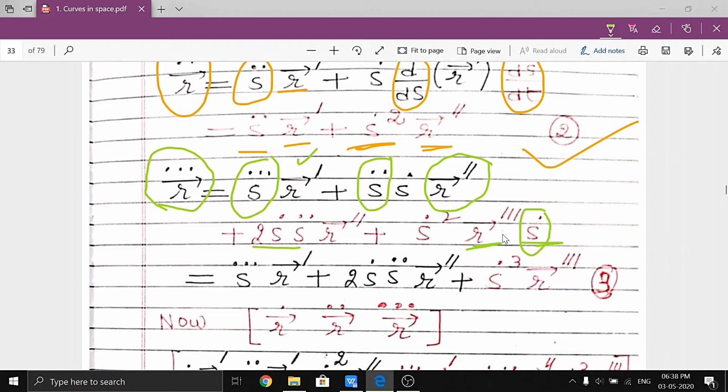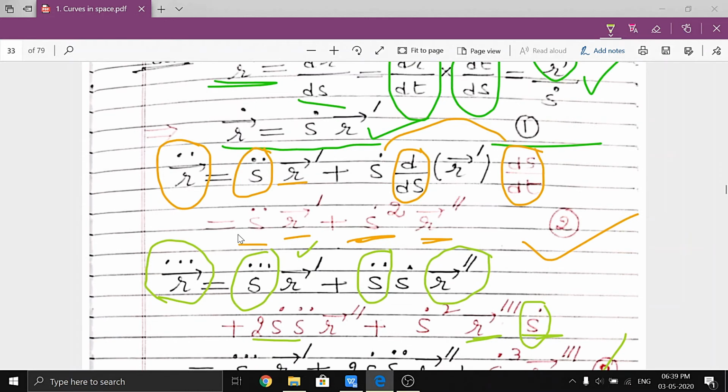Because we differentiate this term through s, not directly with respect to t. So this value is equal to s triple dot r dash plus 3 s dot s double dot r double dash plus s dot cube into r triple dash. That is equation number 3.